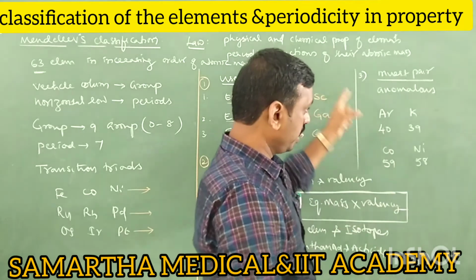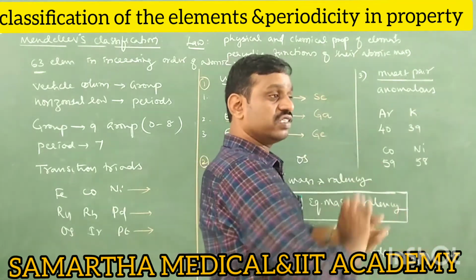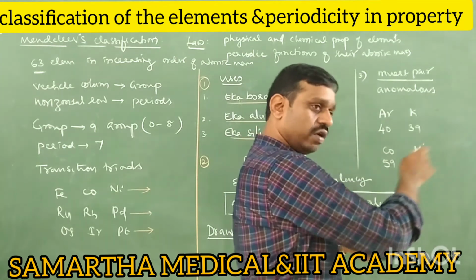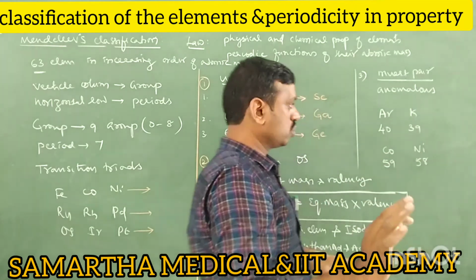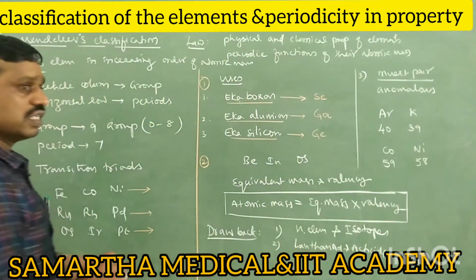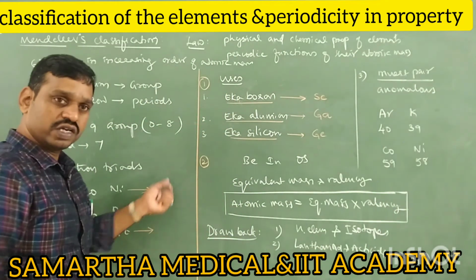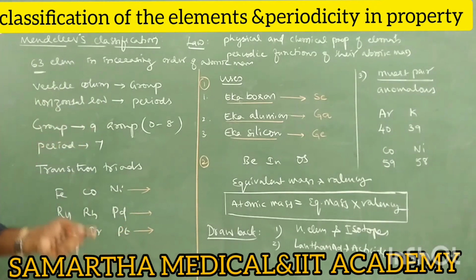Mendeleev could not explain why this is. He has given the atomic masses, but he could not explain. This is one drawback. So this is about the Mendeleev classification. Okay, do you understand? Write down.